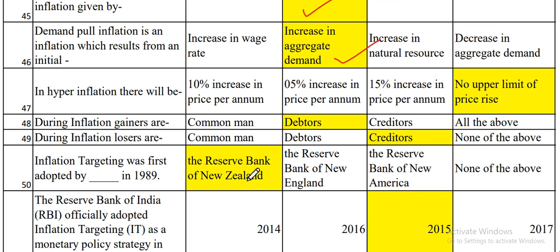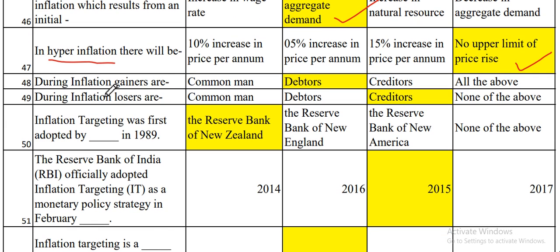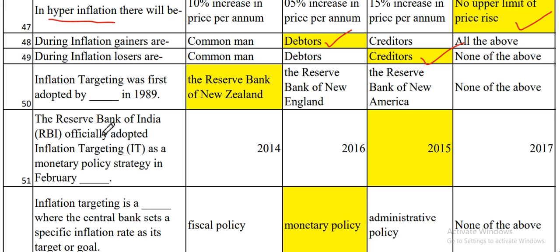Now the next one is, in hyperinflation there will be. Now we are talking about hyperinflation. So always remember that there is no upper limit of price rise. Now the next one is, during the inflation, the gainers are the debtors. During the inflation, the losers are creditors. Always remember that debtors are going to gain a lot during the inflation, but the creditors are the losers in the inflation. Next one. The inflation targeting was first adopted by dash in the year 1989.